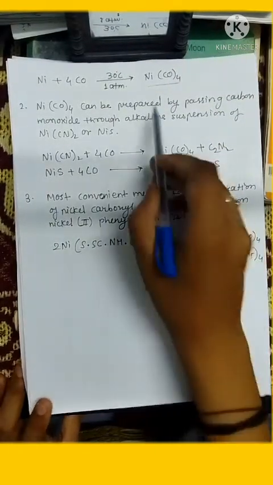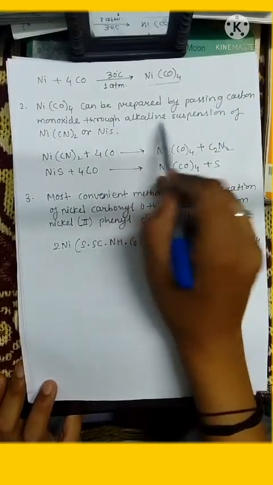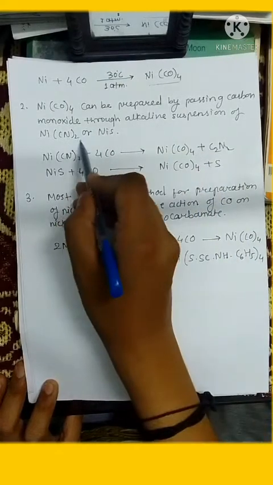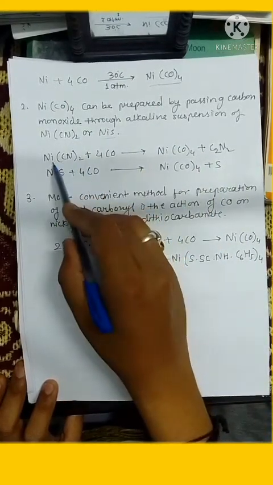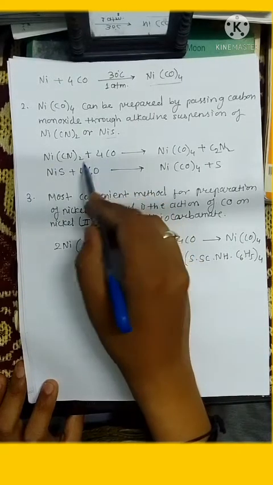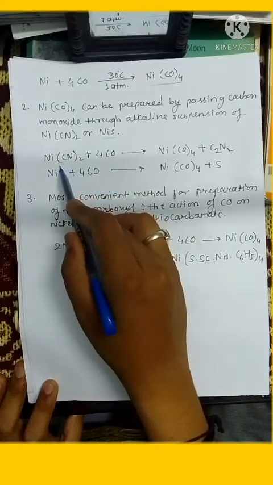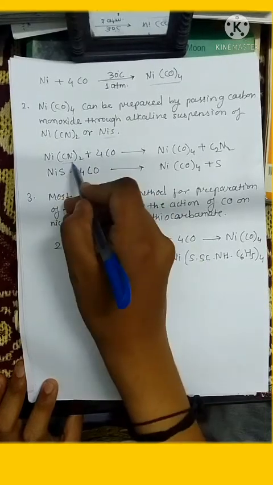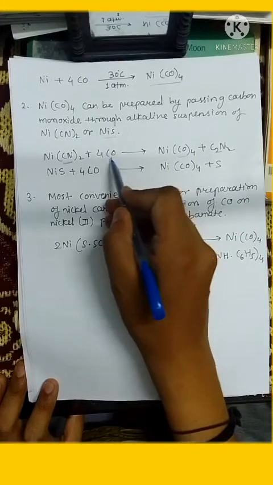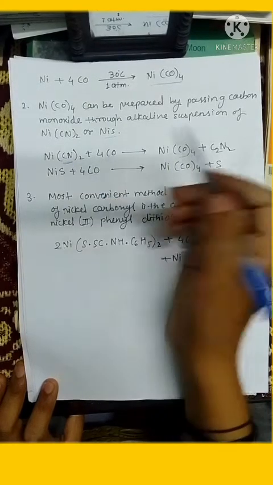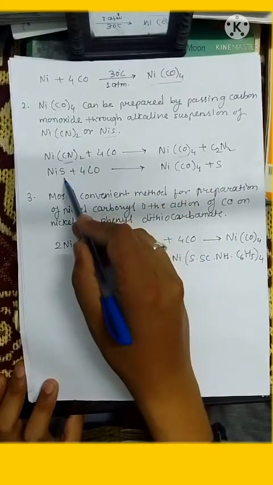Nickel carbonyl can also be prepared by passing carbon monoxide through an alkaline suspension of Ni(CN)2 or NiS. So just see, in this reaction the cyanide groups are replaced by CO groups, as well as additional CO groups get added. The same thing happens here.